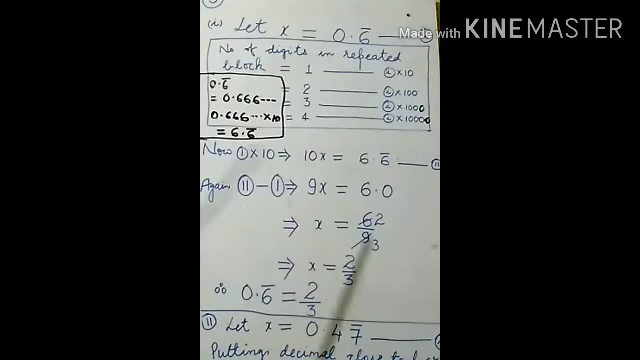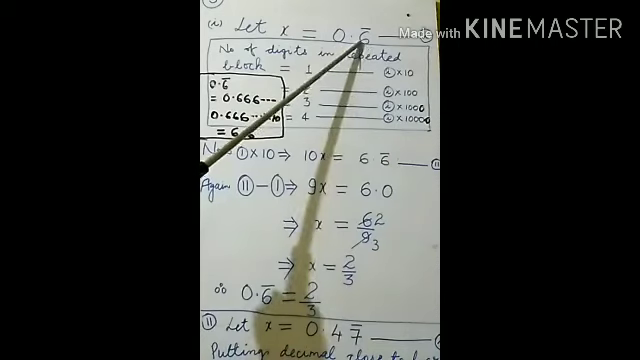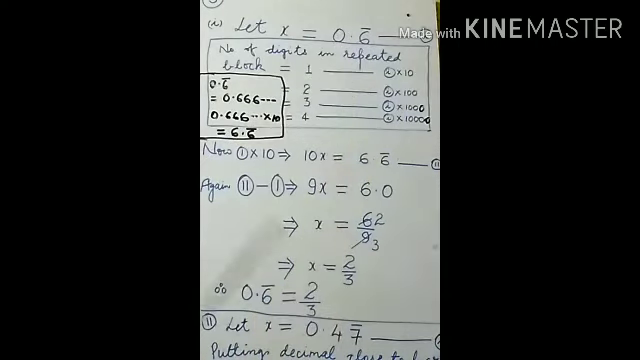By this process, how many digits are being repeated here? Only one digit. It means this equation will be multiplied by 1 followed by 1 zero. If 1 followed by 1 zero is there, that number is 10. So equation number 1 is multiplied by 10. You know, if any equation is multiplied by any number, you have to multiply the left hand side as well as the right hand side. Only then the process of multiplication will be completed.